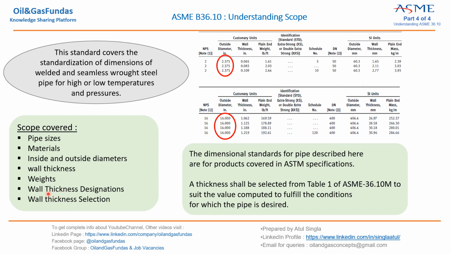There is a standard procedure for calculating the thickness that is mentioned in B31.3, which is the piping code for process industry. While using that standard, we need to calculate those thicknesses, and we have to come back to this standard and check where we are lying. Even if we are falling between 5 and 10, then we have to go for the higher one.